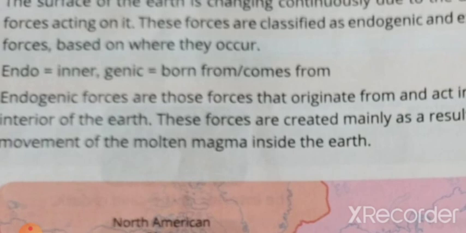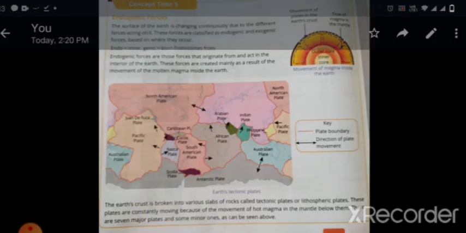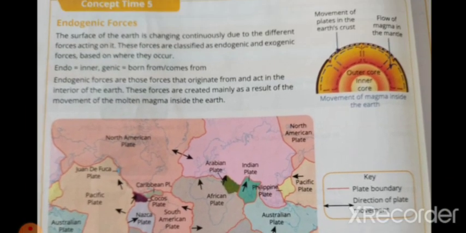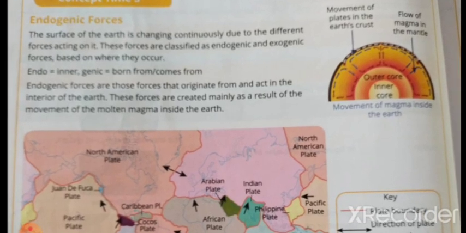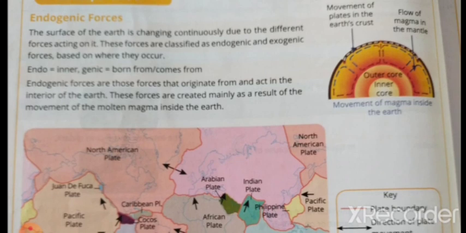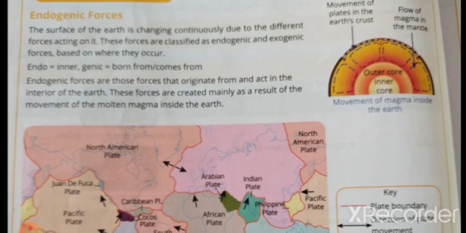Endo means inner part, and genic means born from, or we'll say comes from. Exogenic means the outer part. Let's learn about the endogenic forces first. Endogenic forces are those forces that originate from and act in the interior of the earth.